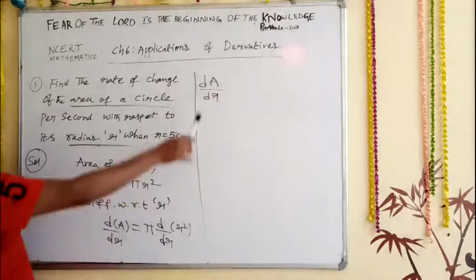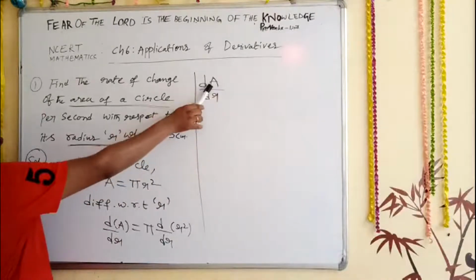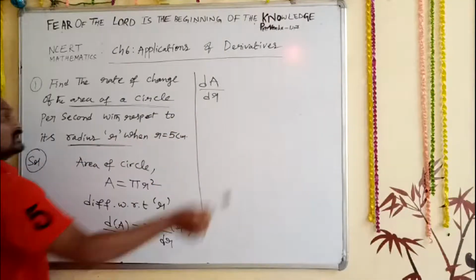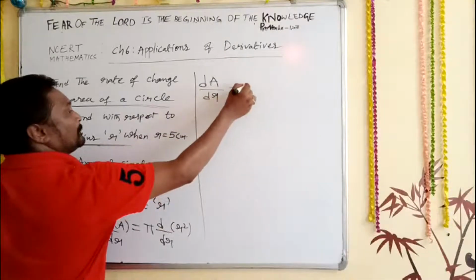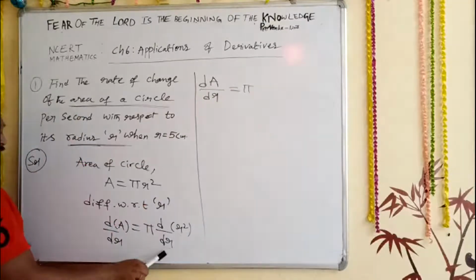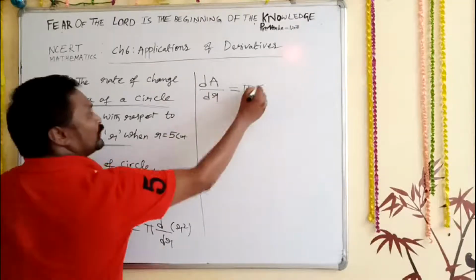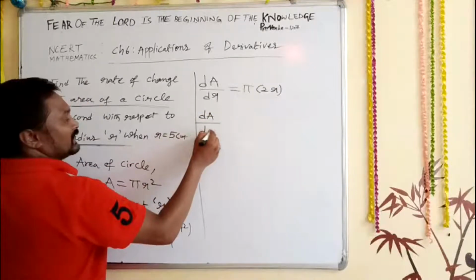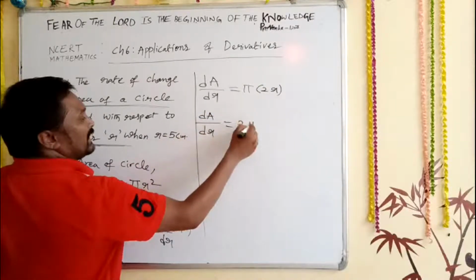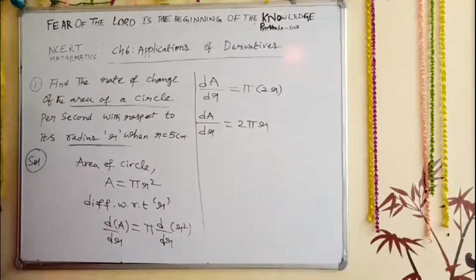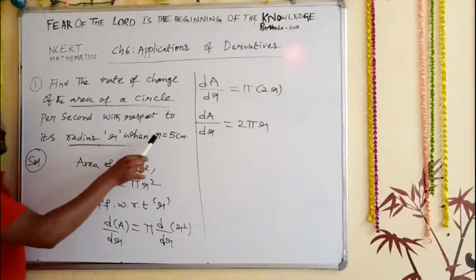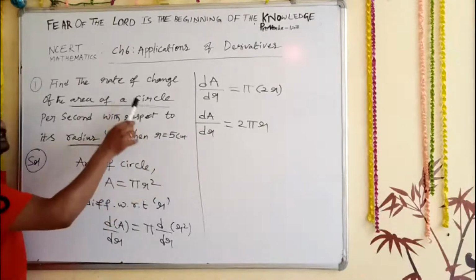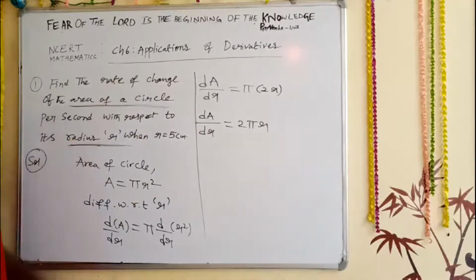So dA upon dr as it is, which means the rate of change of area of a circle with respect to radius. That is equal to pi times d/dr of r square, which is nothing but 2r. So at last dA/dr is equal to 2 pi r, we got. But they said here when radius r is equal to 5 centimeter, what is the rate of change of the circle? You understood now.